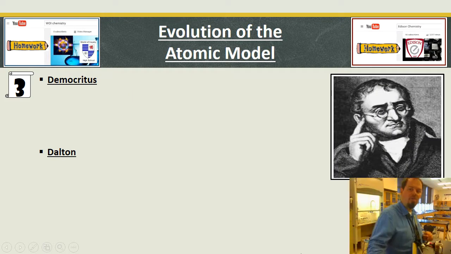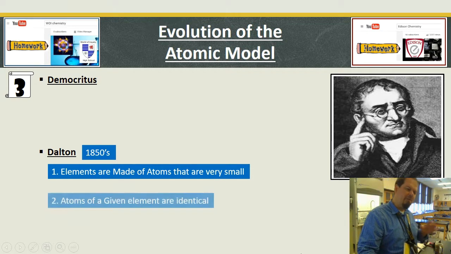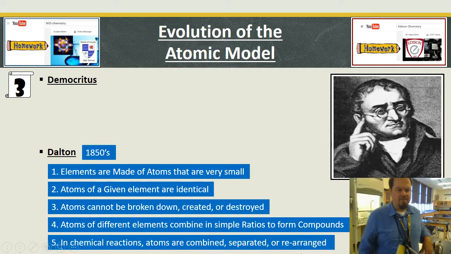Okay. Next comes along Dalton, old dude, 1850s, right? I'm guessing he was probably in England or whatever. He came up with five postulates. So I'm just going to pop them all up there, and then we can talk about them. Okay, so these five major postulates that he came up with. Elements are made up of atoms that are very small, number one. And then he figured out that atoms of a given element are all identical. So that's a huge piece right there. One atom of aluminum is exactly the same as the next atom of aluminum.